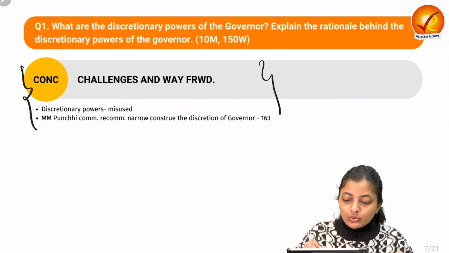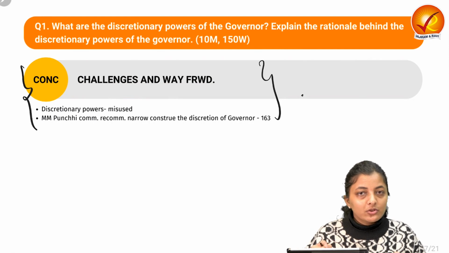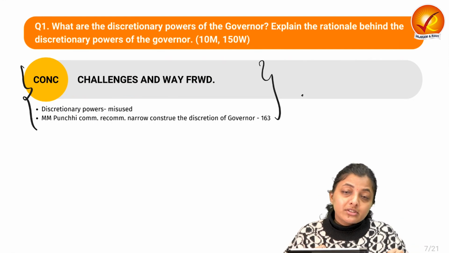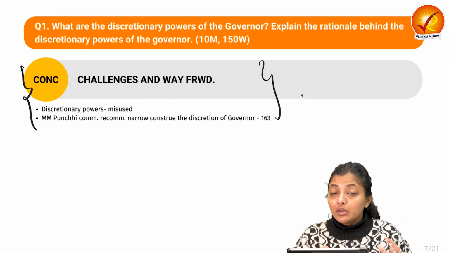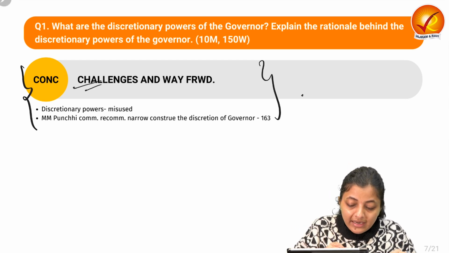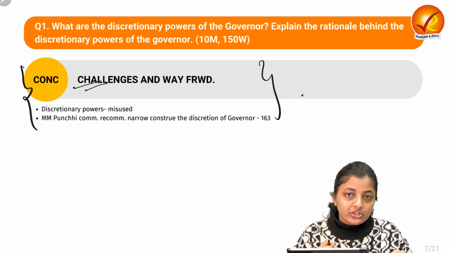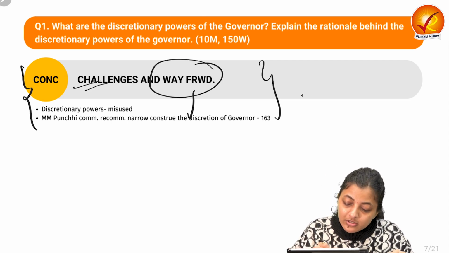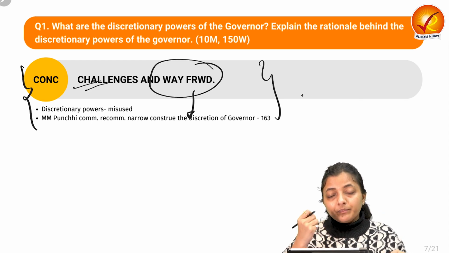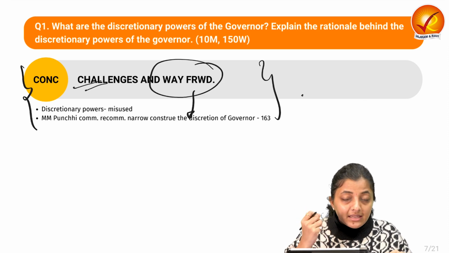Finally, coming to the conclusion. So what you can write in the conclusion: in recent times also we have seen that these discretionary powers are being misused majorly in favor of the central government. So you can write that there are some challenges associated with these discretionary powers, but you can also write in just a single line or two lines about the way forward also.